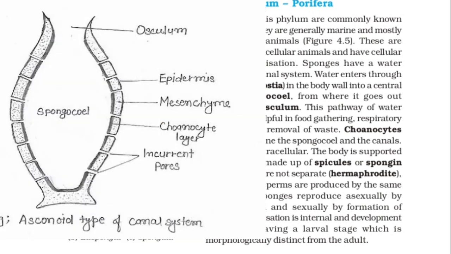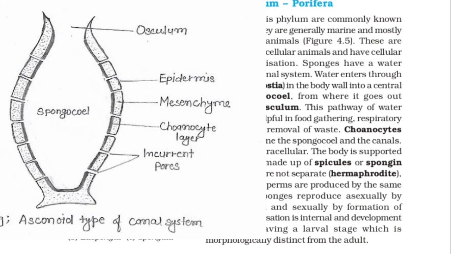So what is the need of this canal system? This water canal system helps in transportation as well as food gathering, respiration, exchange and removal of waste water. So this water vascular system helps with all these functions. We will see the structure of this water vascular system.